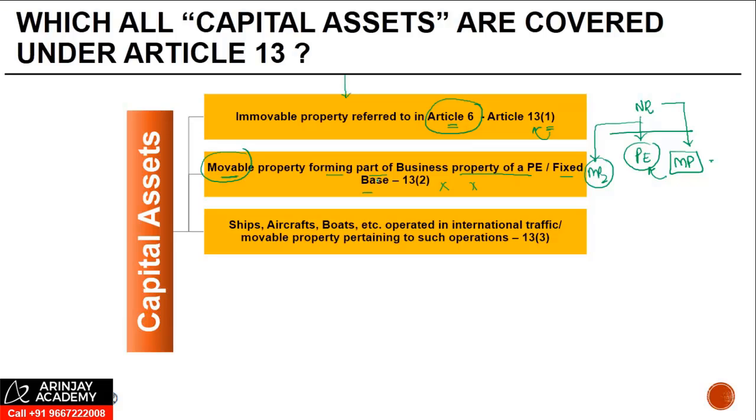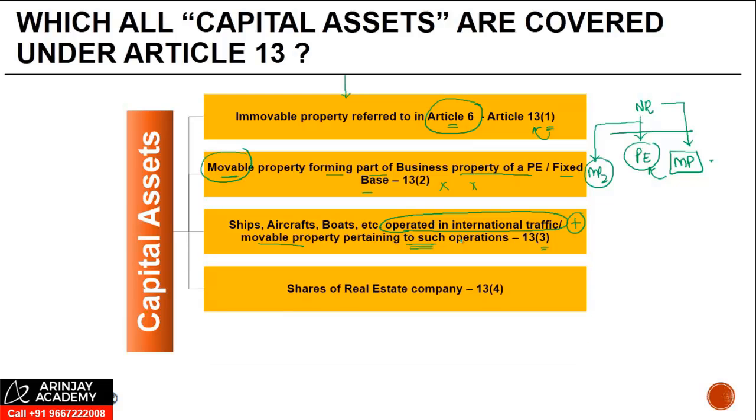Ships, aircrafts, boats, etc. operated in international traffic. So if a non-resident has a business of operating ships, aircrafts or boats, which he is operating in international traffic. If it is between the Indian ports only, which is domestic traffic, then it is not covered. If that is being operated in international traffic, that's something which is covered there. In addition to this, plus movable property pertaining to such operations. That's covered in Article 13(3).